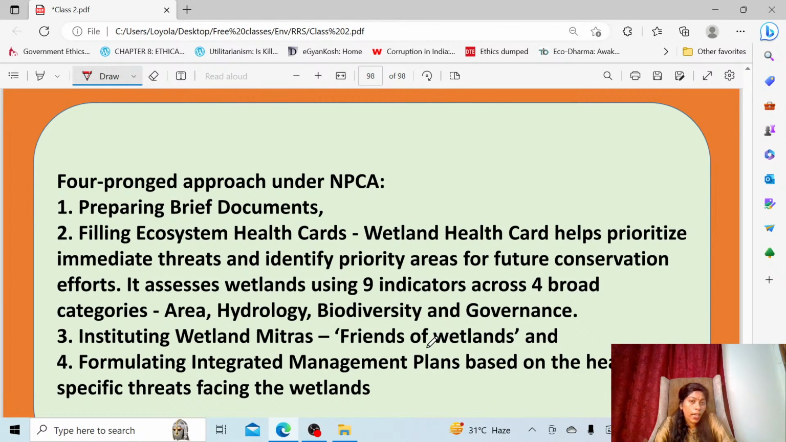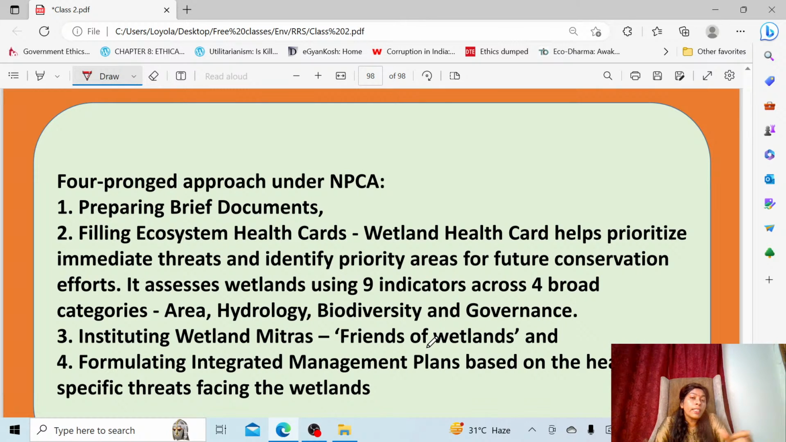Based on 4 categories they will analyze it. The area: if there was a huge area and now the area has shrunk, then there is an encroachment taking place. Or hydrology, the water health: by the presence of certain microbiota, microorganisms, they will measure whether the water is in good health or not. In the same way, biodiversity, and in the same way, governance.